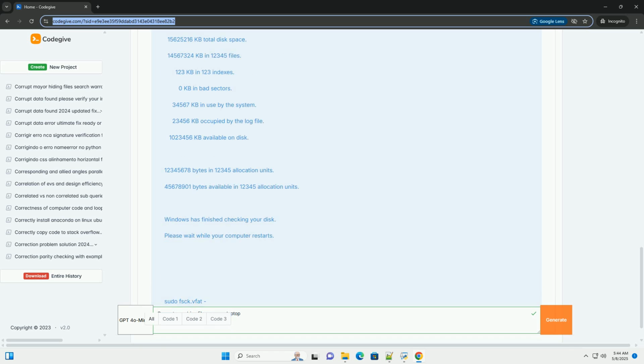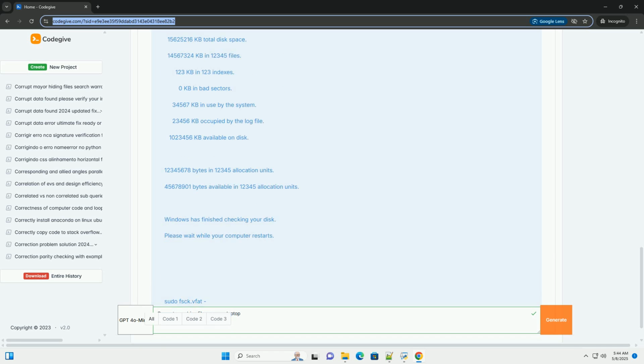Run FSCK. The command to run depends on the file system of your pen drive. Common file systems are FAT32, exFAT, NTFS, ext4. FAT32: sudo fsck.vfat -r /dev/sdb1. exFAT: sudo fsck.exfat /dev/sdb1. You might need to install exfat utils first: sudo apt-get install exfat-fuse exfat-utils.